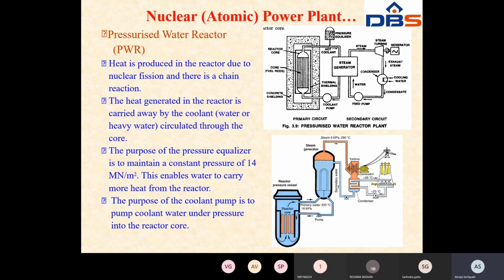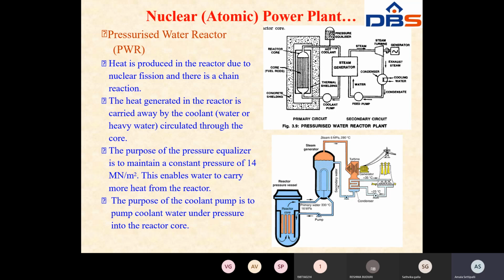Here I will explain directly with the pressurized water reactor. At a time I will explain the nuclear power station layout as well as the types of pressurized water reactors and boiling water reactors.